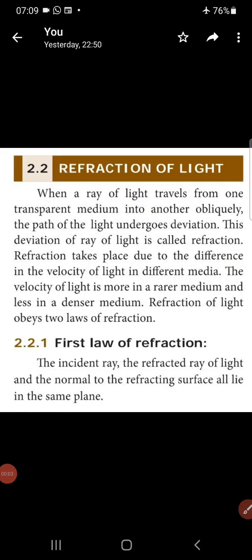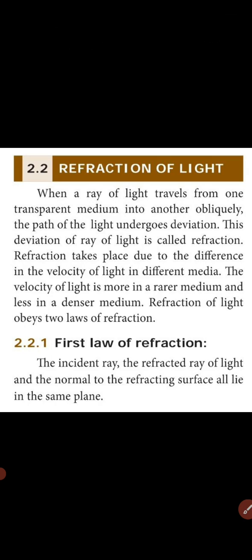Refraction of light. When a ray of light travels from one transparent medium to another, what will happen? The path of the light will undergo some deviation. Is it right? This deviation of the ray of light is called refraction. Refraction takes place due to the difference in the velocity of light in different media.